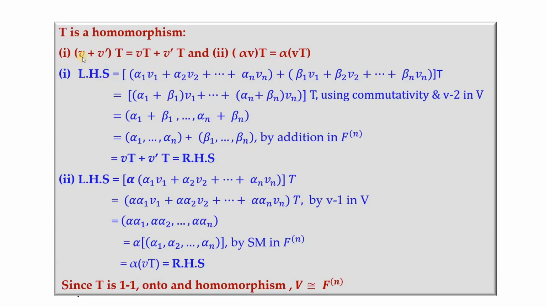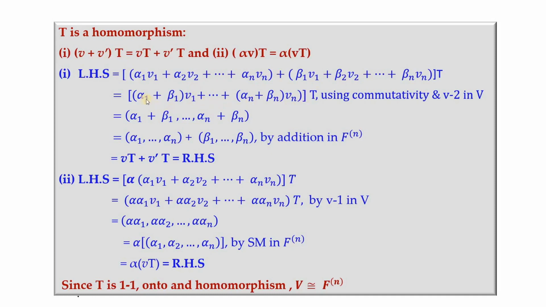So that means the image of V plus V prime under T should be equal to the image of V under T plus the image of V prime under T, and the image of alpha V under T is alpha times the image of V under T. So we will consider V to be a member of capital V, which means we can write V in this way and similarly V prime in this way, and collect the terms containing V1, V2 and so on Vn.